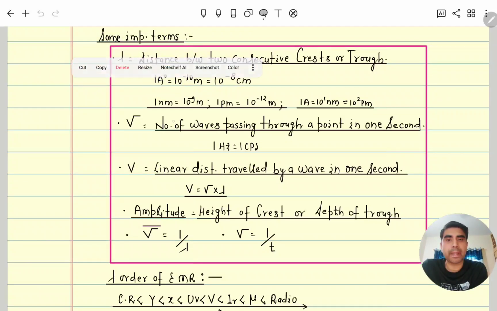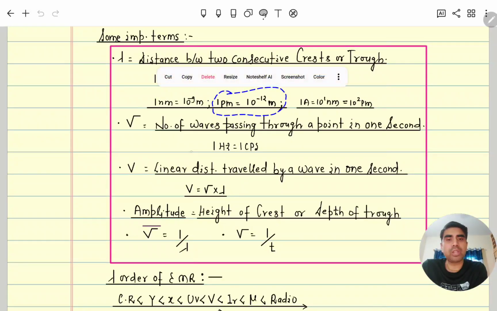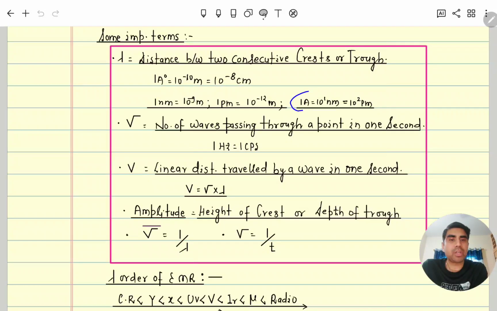Wavelength is measured in meters. The relation between units: 1 angstrom is equal to 10 to the power minus 10 meter or 10 to the power minus 8 centimeter. 1 nanometer is equal to 10 to the power minus 9 meter. 1 picometer is equal to 10 to the power minus 12 meter. This is very important: 1 angstrom is equal to 10 to the power 1 nanometer or 10 to the power 2 picometer.